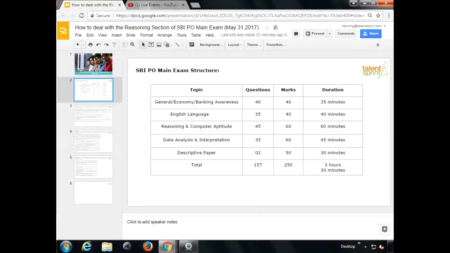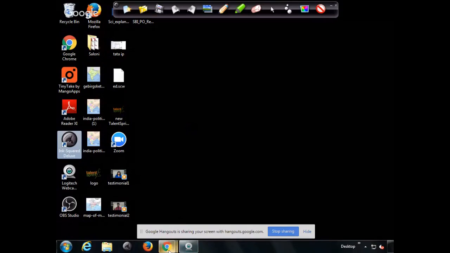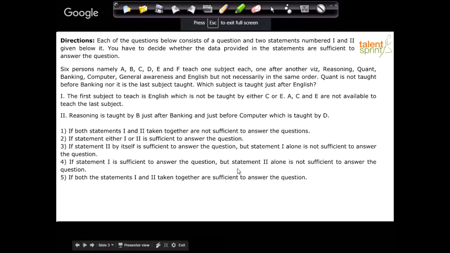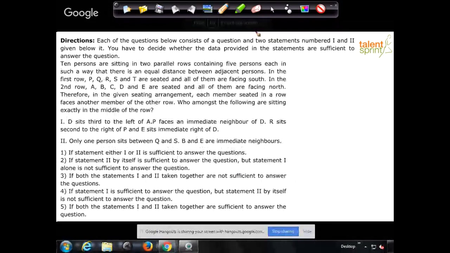Okay, let me just pull out my pen, without which I'll not be able to write anything. Okay, so here's the first question. Now this is from data sufficiency, like you can see, right? It says, each of the questions below consists of a question and 2 statements numbered 1 and 2 given below it. You have to decide whether the data provided in the statements are sufficient to answer the question.